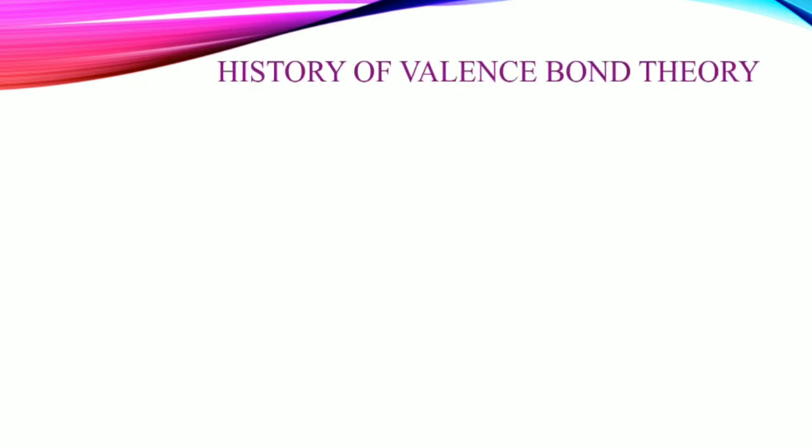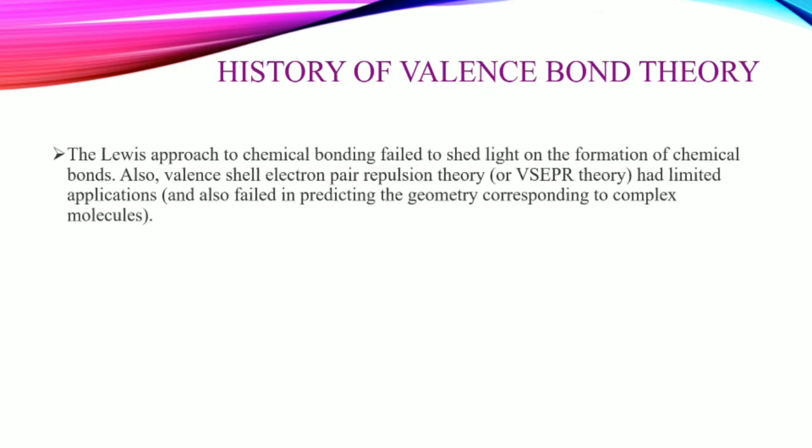So first we will discuss the history of valence bond theory. As I told you, the Lewis approach to chemical bonding failed to shed light on the formation of chemical bonds. Also, valence shell electron pair repulsion theory, or VSEPR theory, had limited applications, right? And also failed to predict the geometry of complex molecules, right?